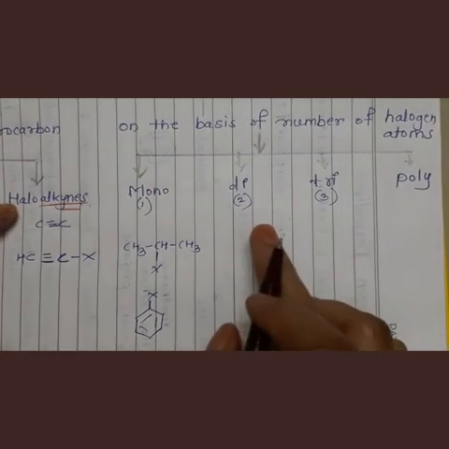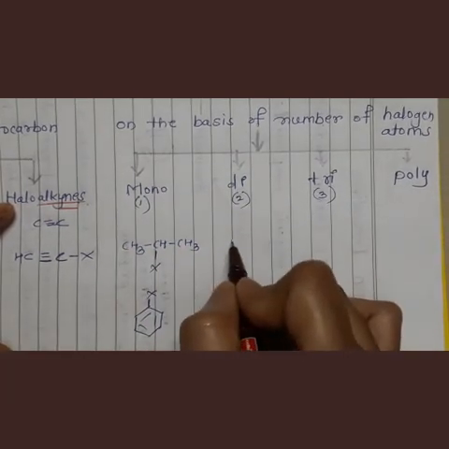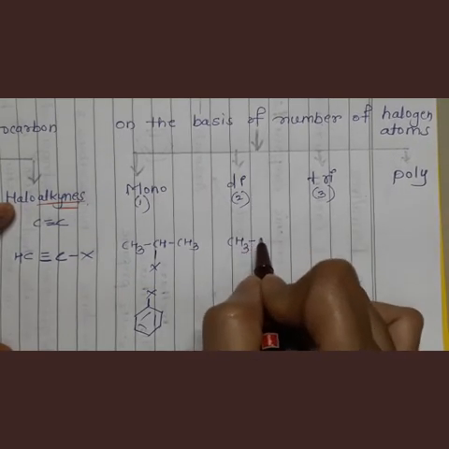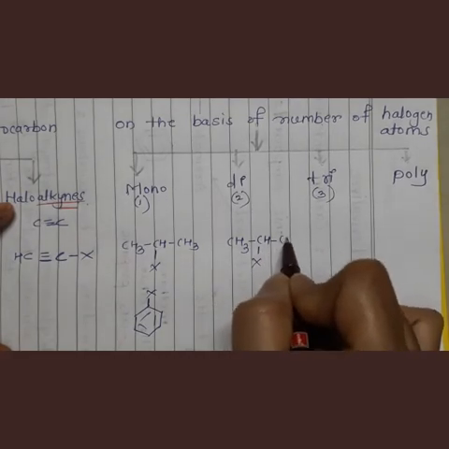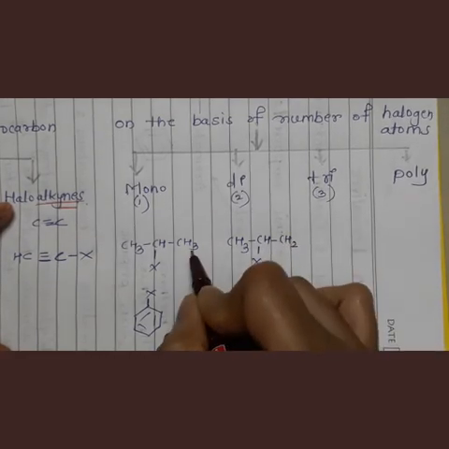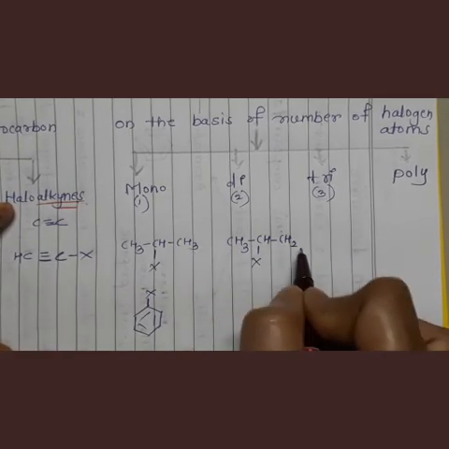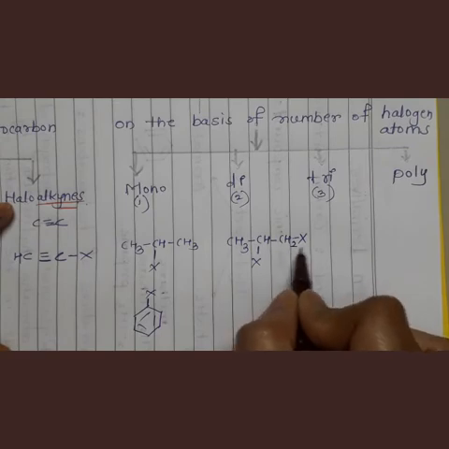Okay, now let us see dihalogen compound. Let us take the same example. Suppose CH3, then CH, here one halogen is attached, plus CH3, 3 hydrogens are there. So out of these 3 hydrogen atoms, one is replaced by halogen. So it will become CH2X.